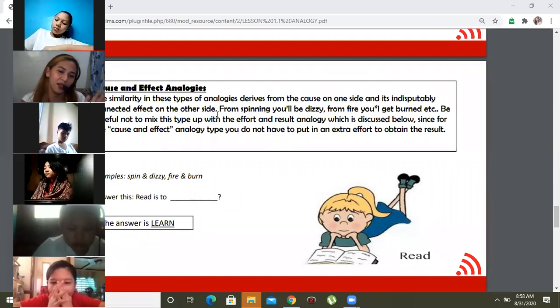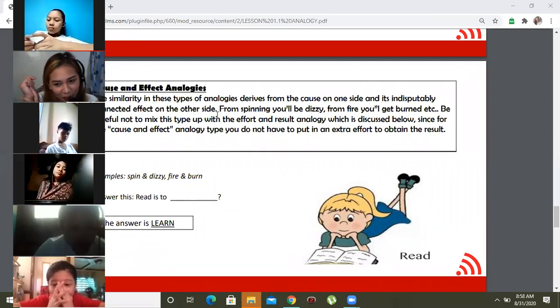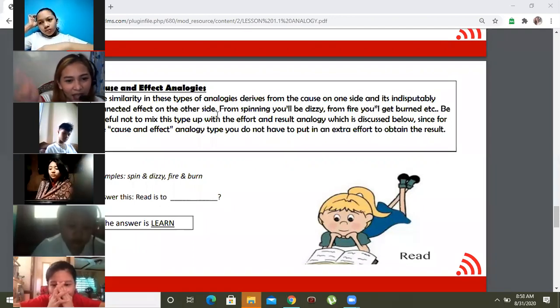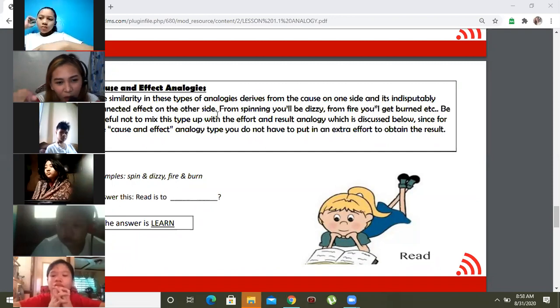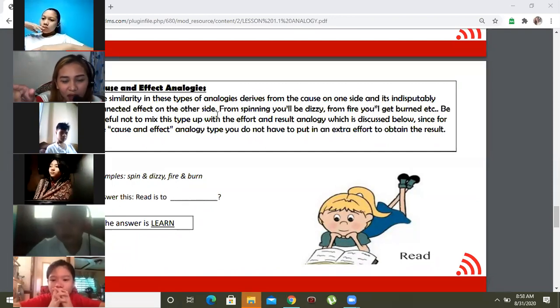Another, let's say for example, cause: global warming. What will be the effect? Starts with letter C. Double C. If we have global warming, we have the CC. What does it mean?